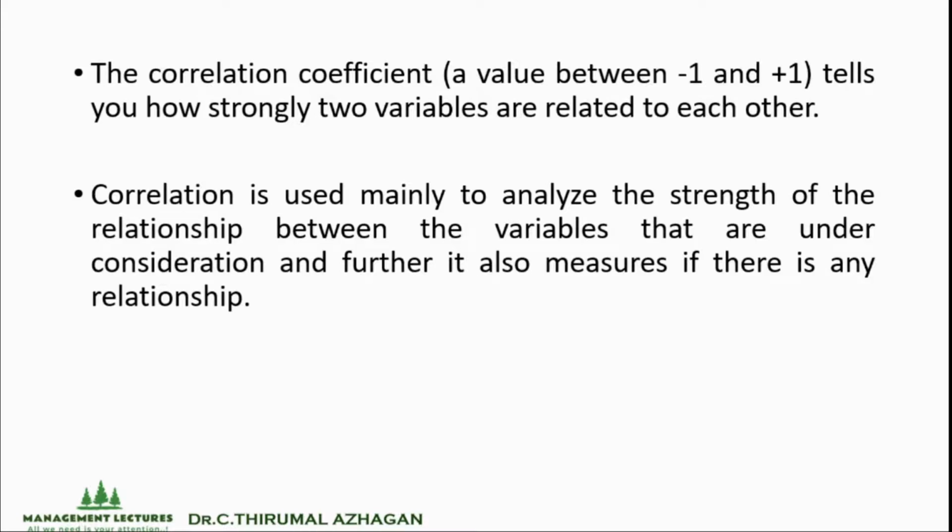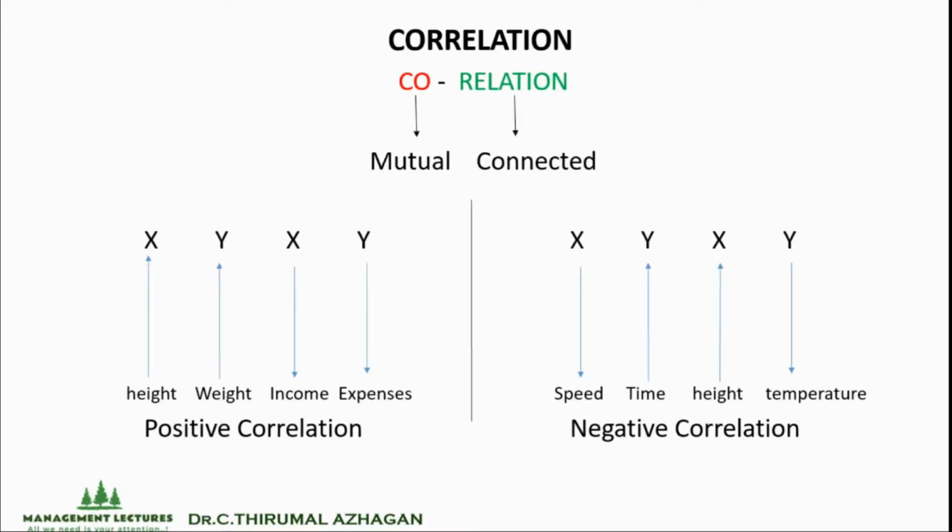Usually, correlation is used mainly to analyze the strength of the relationship between the variables that are under consideration, and further, it also measures if there is any relationship. To understand clearly, I have explained with this particular chart. The meaning of co is mutual and the meaning of relation is connected. So we are going to check whether the two variables are mutually connected or not, either in a positive way or in a negative way.